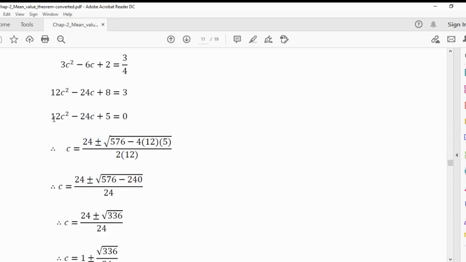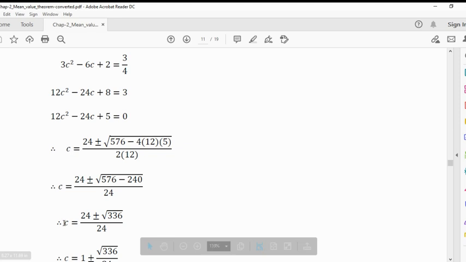The solution of this can be found by using this formula: minus b plus or minus under root of b square minus 4ac upon 2a. Put the values. Here a is equal to 12, b is equal to minus 24, and c is equal to 5. So minus b is minus of minus 24, that is 24, plus or minus b square, 24 square is 576, minus 4 into a, that is 12, into c, that is 5, upon 2a, that is 2 into 12.